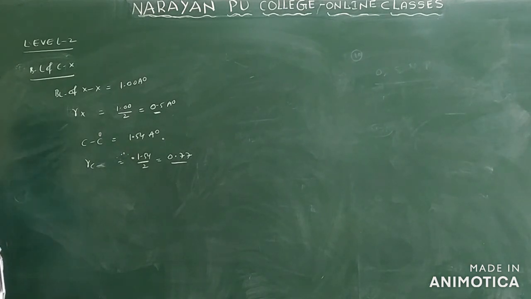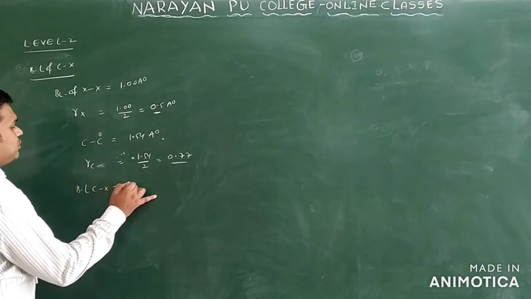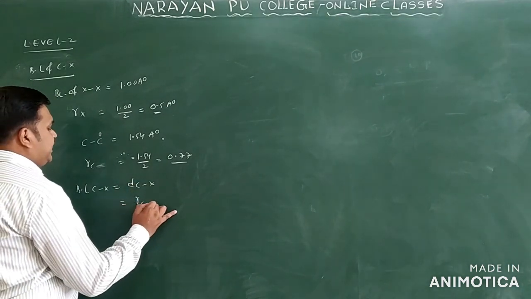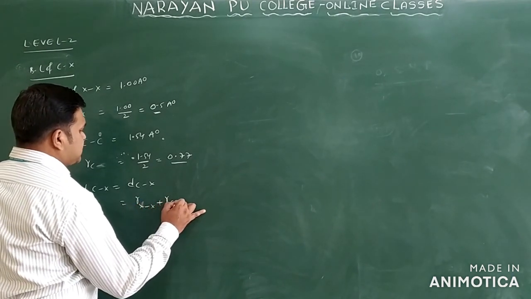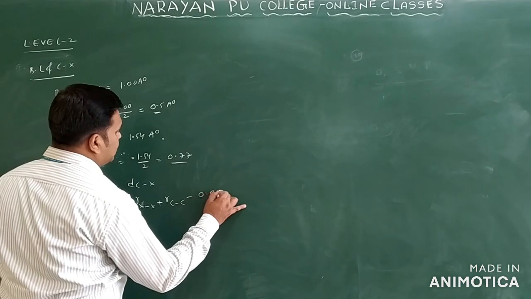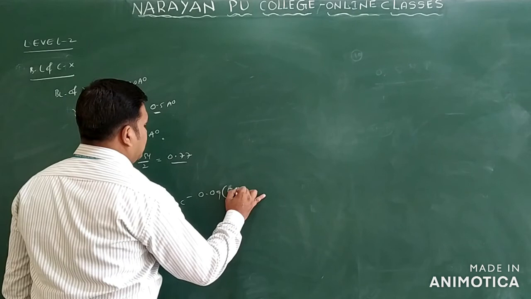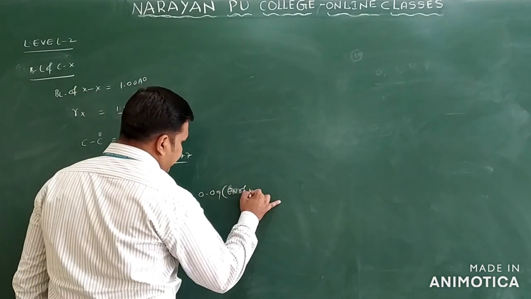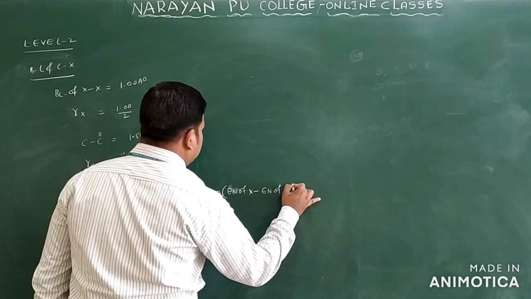So generally, what is the formula we have to use? We can use one of the formulas already told you. Bond length of CX, the distance of CX, is equal to the radius of the XX bond length plus the radius of the carbon-carbon bond length minus 0.09 into the electronegativity of X minus the electronegativity of carbon.